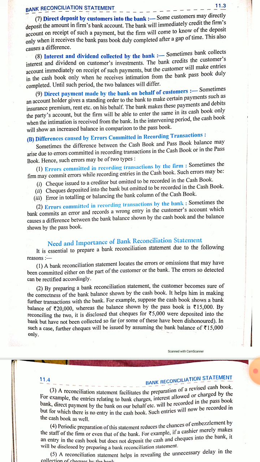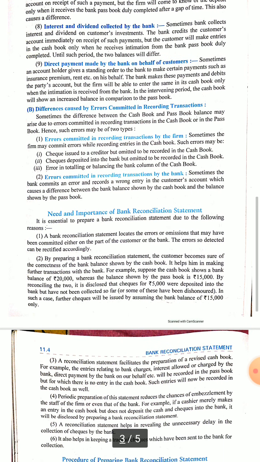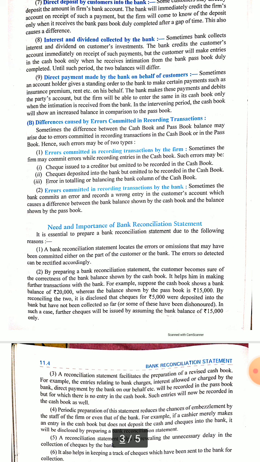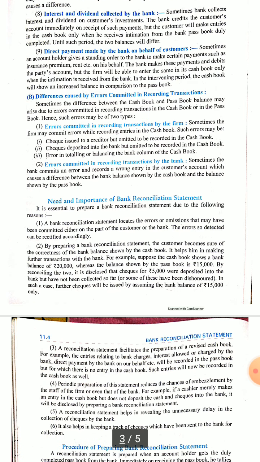Again, differences caused by errors committed in recording transactions. Sometimes the check amount may be written wrong, or no entry has been made in the cash book. It may also happen. So in that case, there are several ways. Errors committed in recording transactions by the firm, that means the firm has recorded a transaction with error. There may be several cases like checks issued to a creditor but omitted to be recorded in the cash book. That means the check issued to the creditor has not been recorded in the cash book.